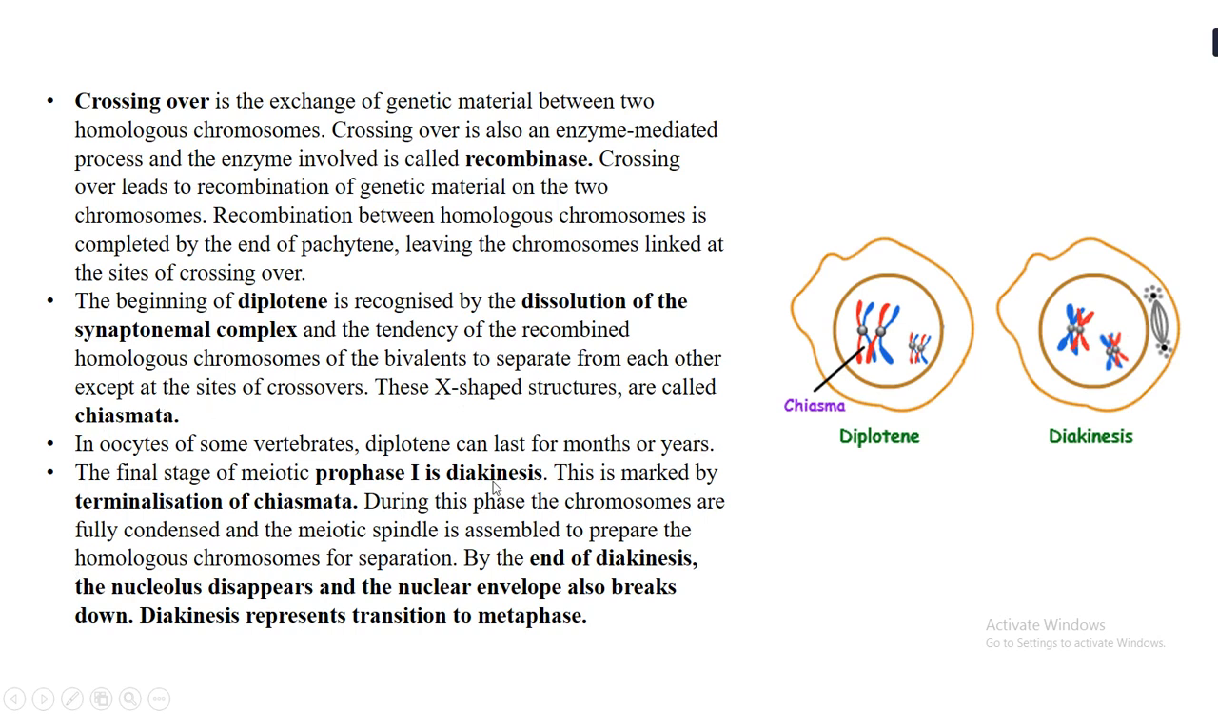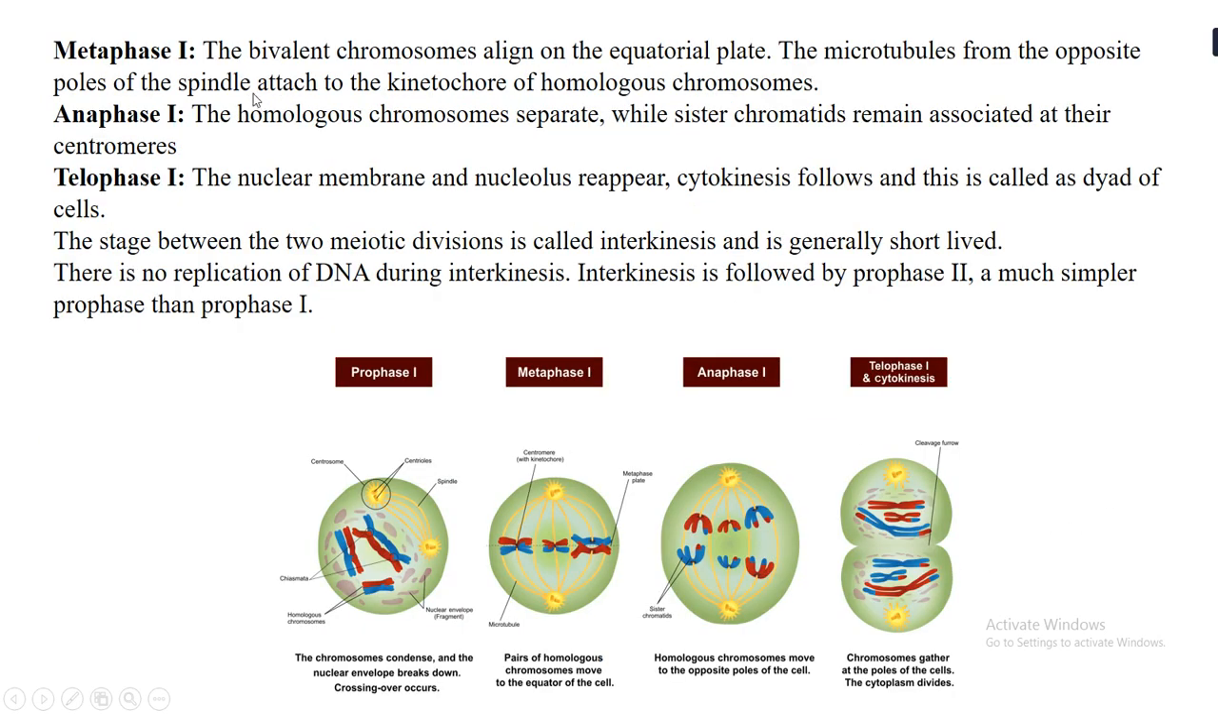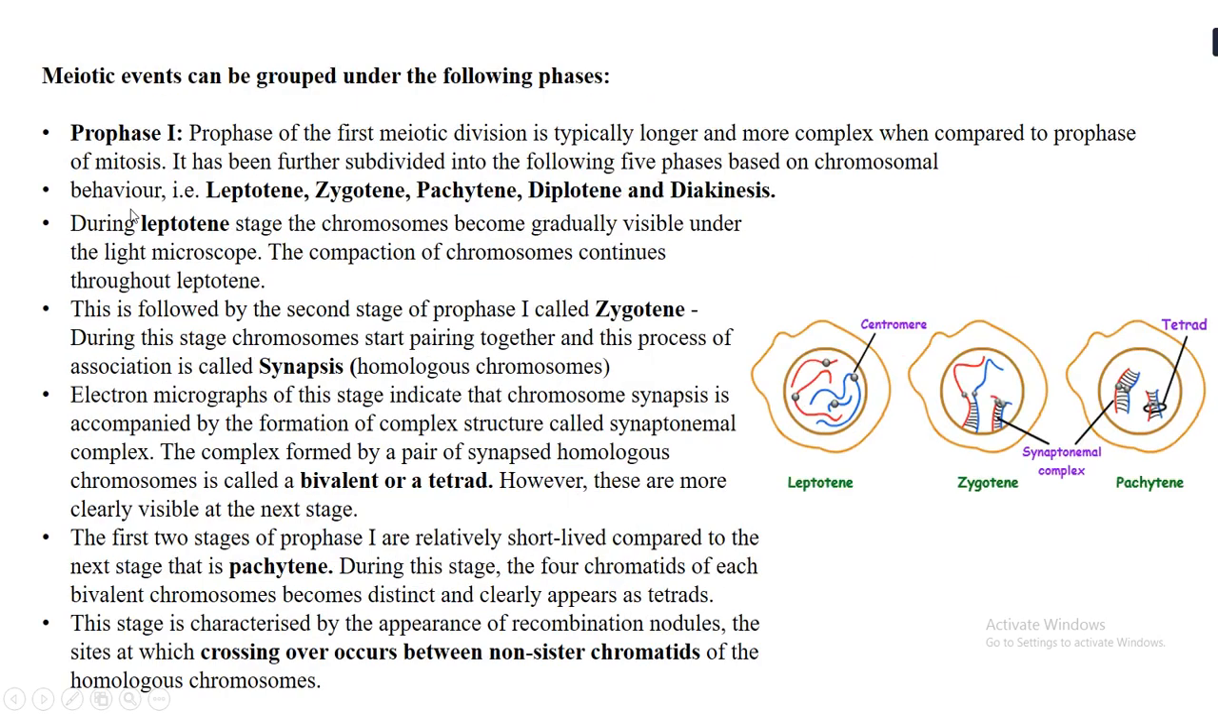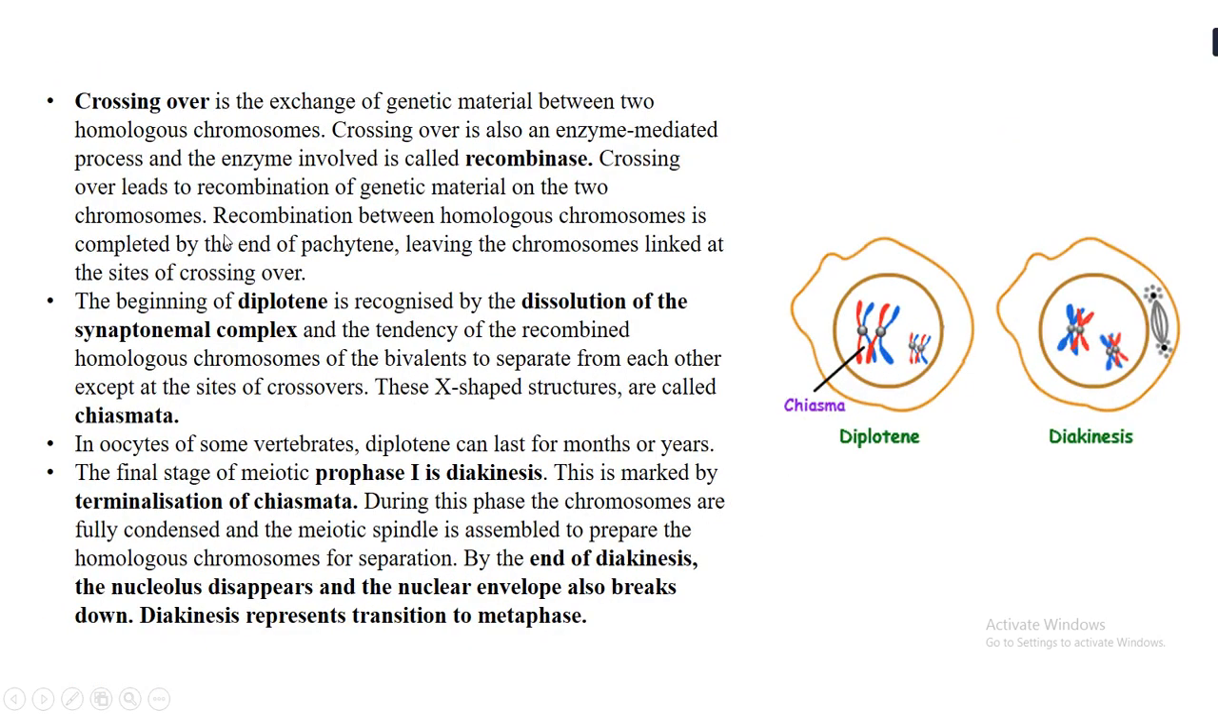And next in diakinesis, that is the last stage, what happens over here is the nucleolus will disappear and the nuclear envelope also breaks down, and this gives rise to the metaphase. Now in metaphase, anaphase and telophase, like metaphase 1, anaphase 1 and telophase 1, the process is very similar to what we have seen in mitosis. Only prophase 1 is a little different and it is complex, as I said previously.